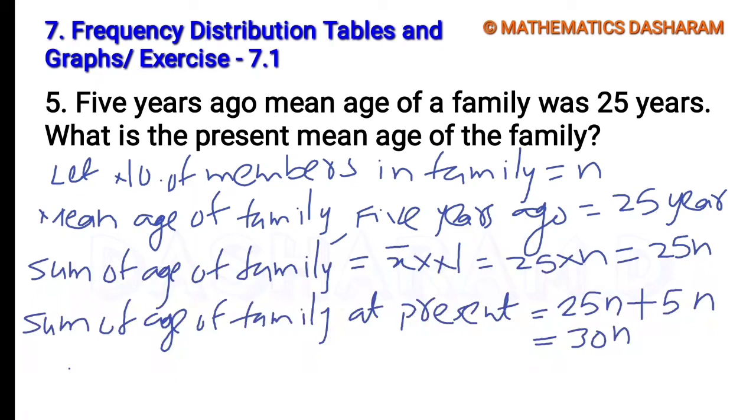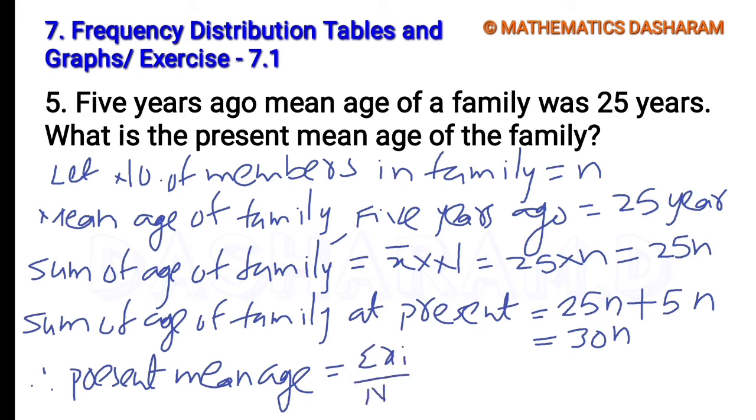Therefore the present mean equals sigma xi divided by capital N. Sigma xi means the sum of the ages, that is 30n, divided by the total number of family members, small n. Here n cancels, and it equals 30 years. So the present mean age of the family is 30 years.